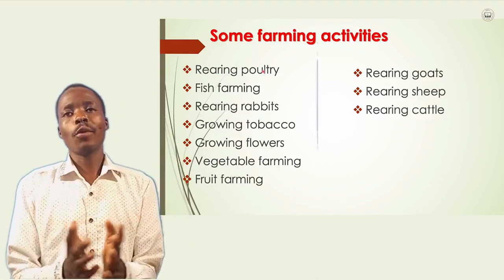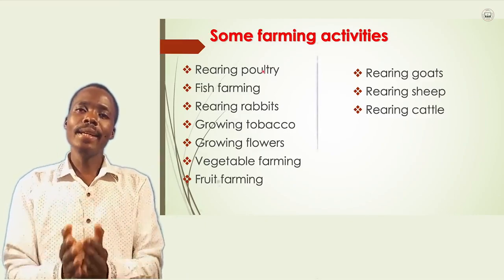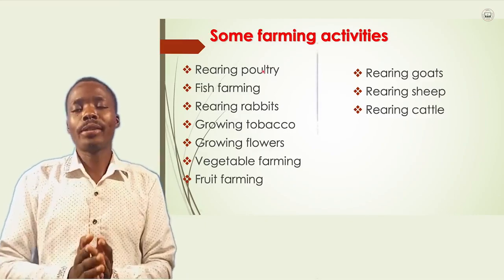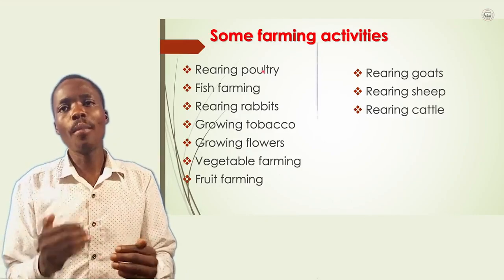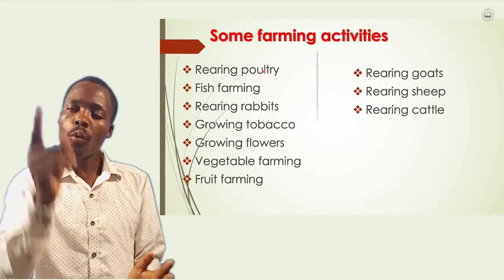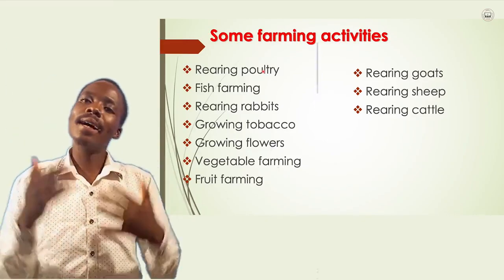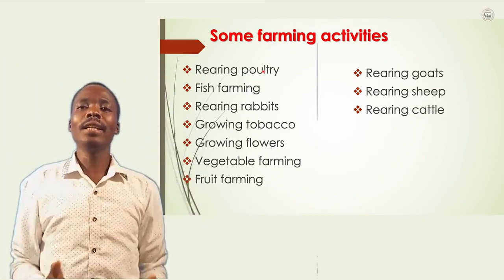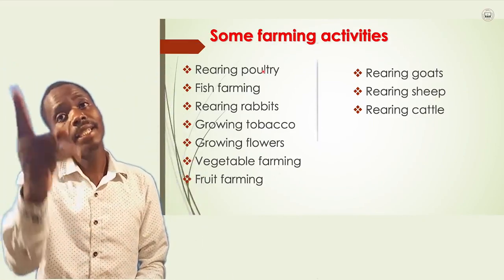When we talk of poultry, we are talking of domesticated birds. What are domesticated birds? These are the birds that we keep in our communities, in our homes.